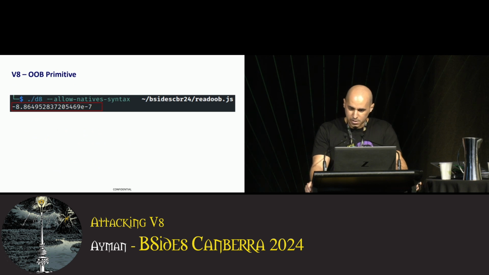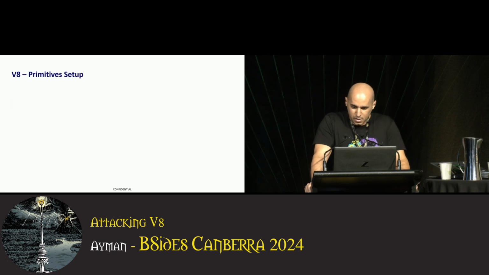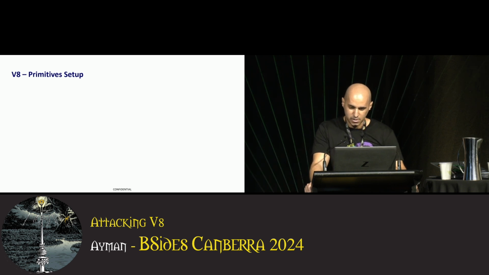Like this. We get an arbitrary value from memory, converted to a double because our array is of type double. Next, we're going to develop this out-of-bounds read primitive into further ones that allow us to perform arbitrary read-write within the memory space. If you recall from the morning keynote, exploit primitives building, this is what we're doing next.